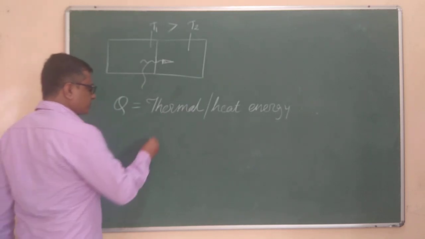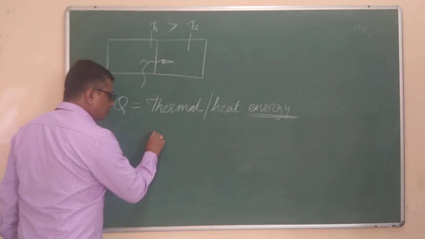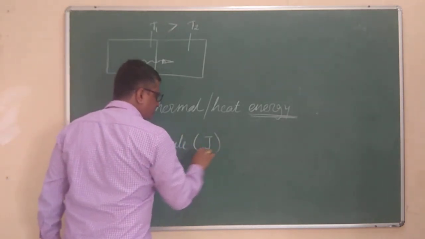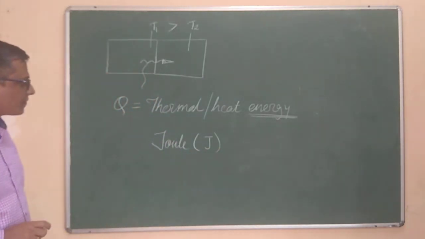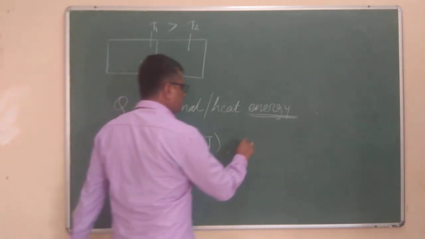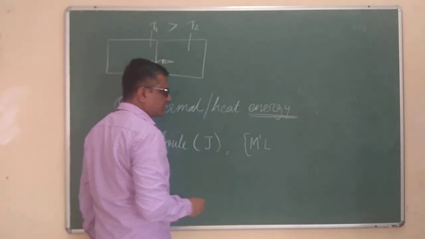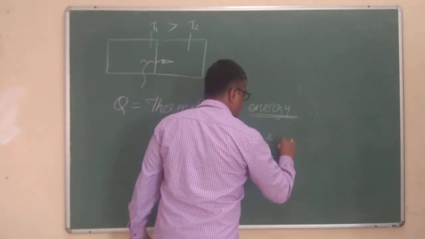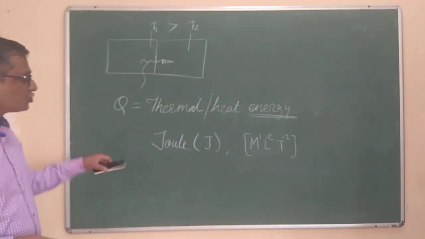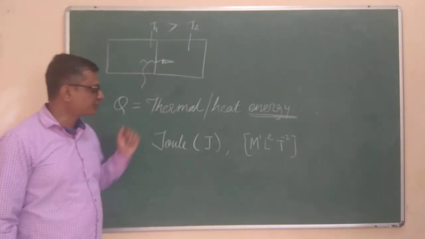This is expressed in terms of, as it is the energy, so its SI unit will be joule, abbreviated as capital J, which is the symbol for the energy, joule. And the dimensions will be the same as that of the dimensions of the energy. The dimensions of energy are M1, L2 and T minus 2. The dimensions of all the energies will be the same. This is the total heat transfer, or the total thermal energy transfer, right?